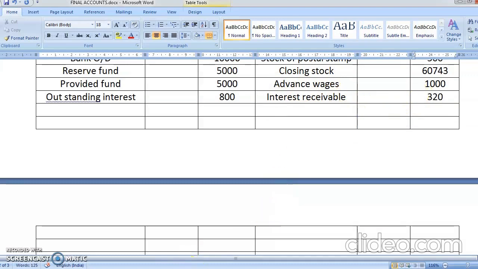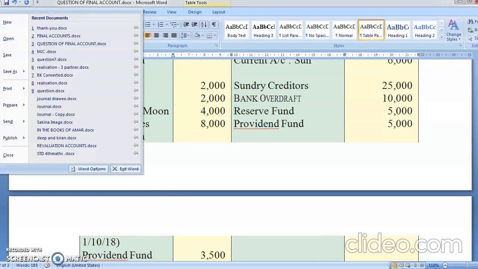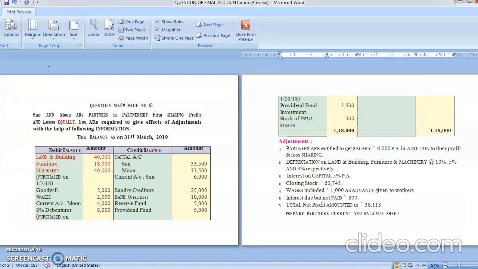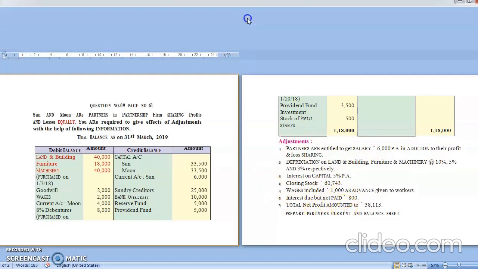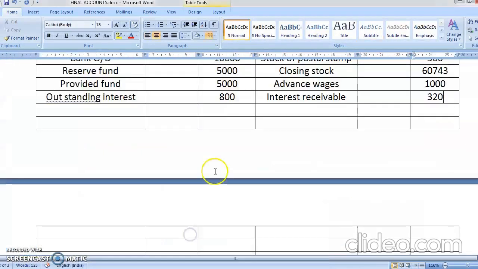Is there anything else in this? Let's see the preview once and decide. We had taken care of this part and there is no other hidden adjustment. We have done salary, depreciation, interest on capital, closing stock, wages, and interest due but not paid. So everything is over. What is left is the balancing part.